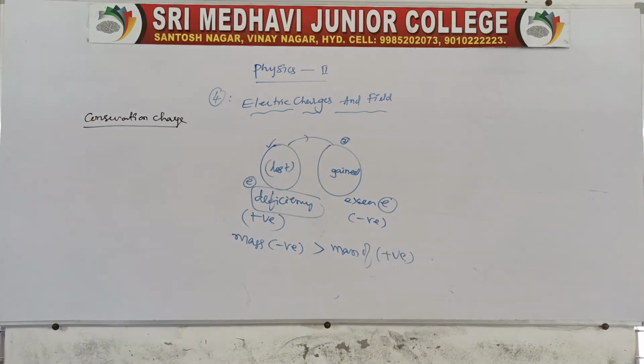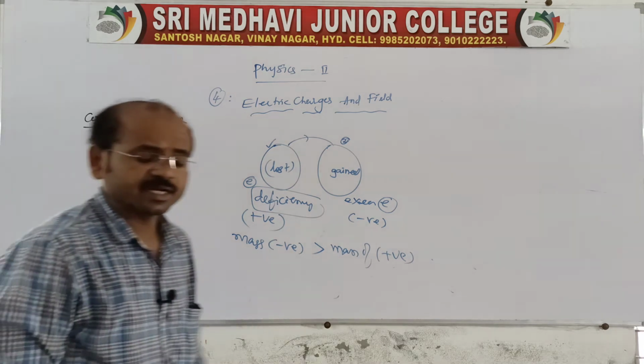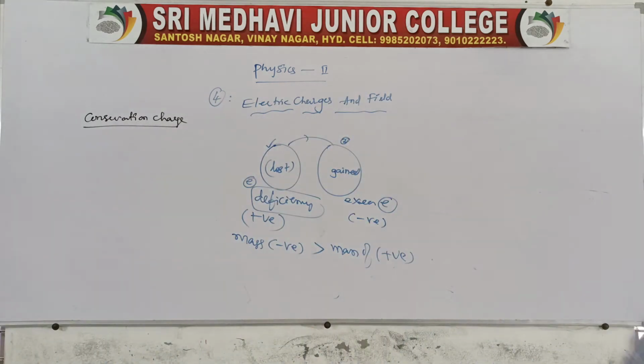See, this is related to what? Actually, it is about conservation of charge. Conservation of charge means, very simply, that the total charge of the system remains constant. Therefore the algebraic sum of the positive and negative charges remains constant in the given system. That is what we call conservation of charge.